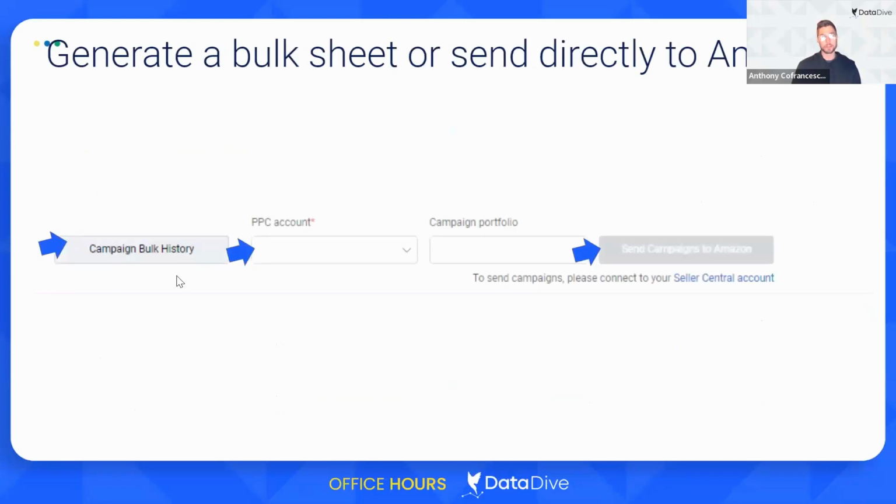So the only thing left to do at this point would be either to download a bulk sheet, which you can upload to Amazon or modify yourself. Or if you've connected your PPC account, you can just select the account and then send the campaigns to Amazon. If you're not seeing anything show up in these drop-down menus, just click on this button here and that'll connect your Seller Central account.